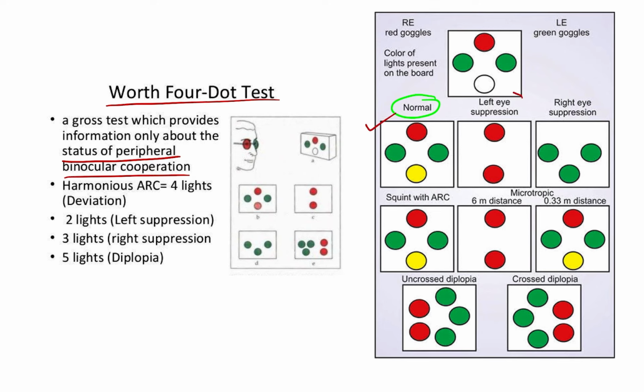If there is left eye suppression, the patient sees only 2 lights, red color, and if there is right eye suppression, the patient sees 3 green color lights, and 5 lights if there is diplopia. This is uncrossed diplopia and this is crossed diplopia.